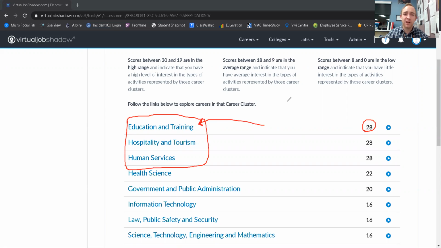I like that at the very top here, they kind of tell us that scores between 30 and 19 are in the high range, indicating a strong preference for that particular cluster. 18 to 9 is an average range, meaning you're just as likely as anybody else to fall into that category just by random chance. And 8 to 0 indicate that you would really dislike that particular career.